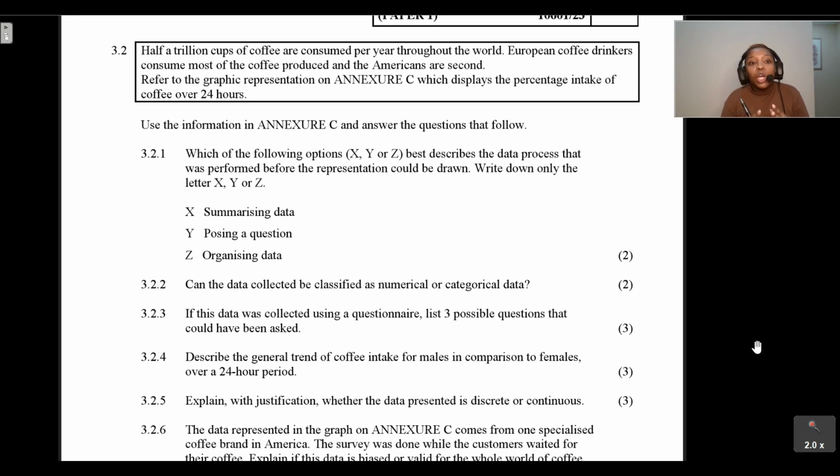We need to refer to the graphic representation on an extra C, which displays the percentage intake of coffee over 24 hours. We are asked to use the information in an extra C to answer the questions that follow.